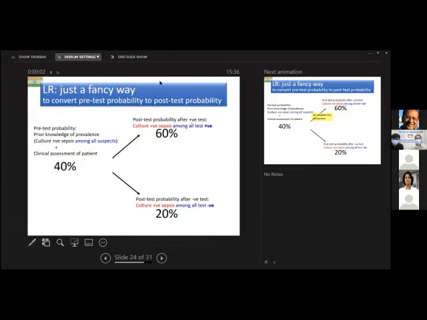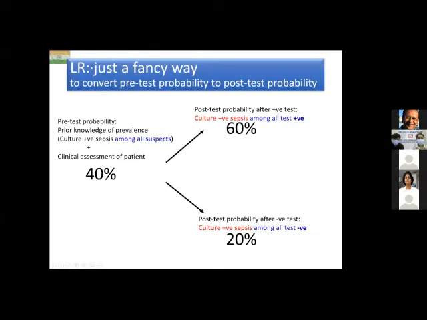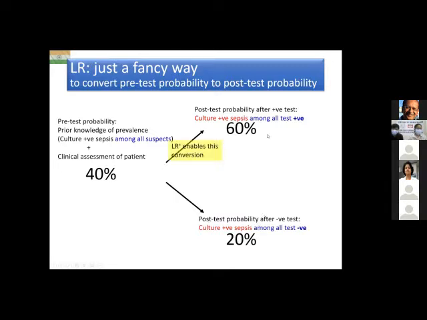Yeah. So as I was saying, you will have one pre-test probability, but depending on whether it's a positive test or a negative test, there are two possible post-test probabilities. One for a positive test, one for a negative test. Likelihood ratio of a positive test enables this conversion from 40% to 60%. Likelihood ratio of a negative test enables this conversion, the 40% to 20%. And I'll show you how that is done.